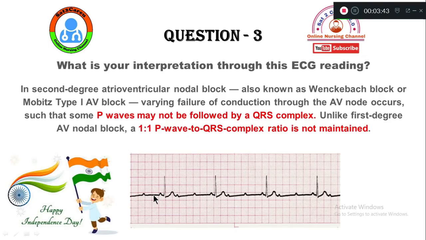Unlike first degree AV nodal block, the 1:1 ratio of P wave to QRS complex is not maintained here. So this is how we can say this ECG is of a second degree AV nodal heart block patient.